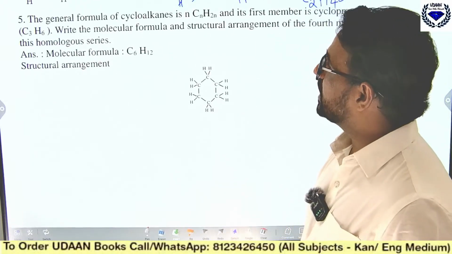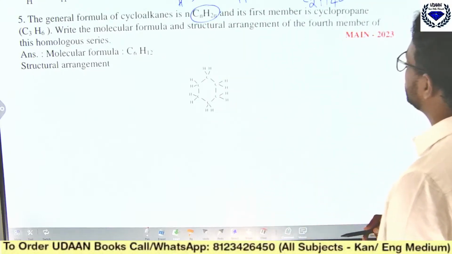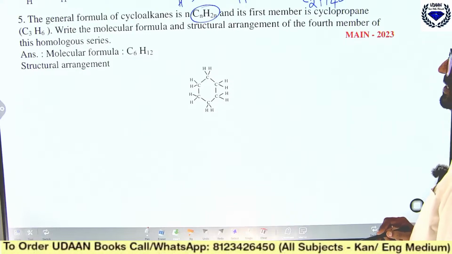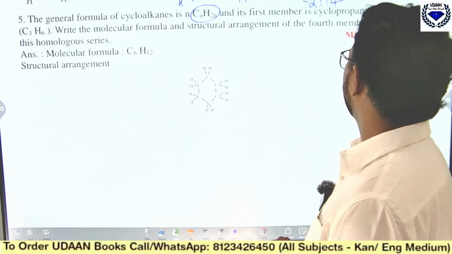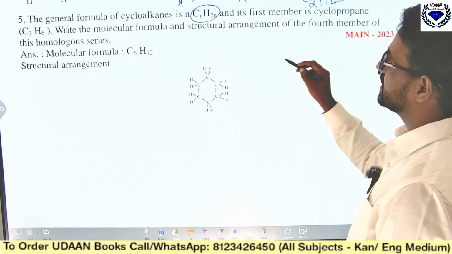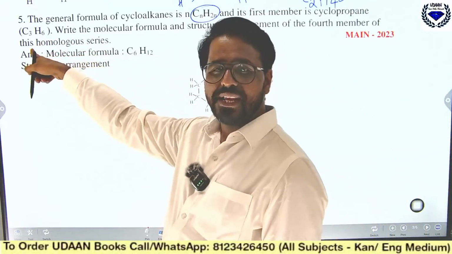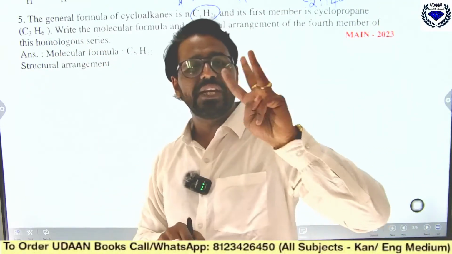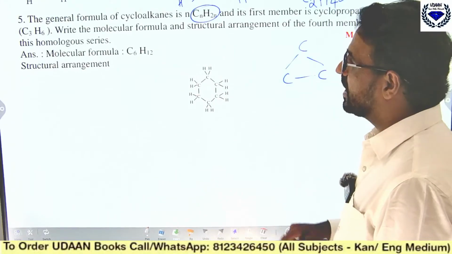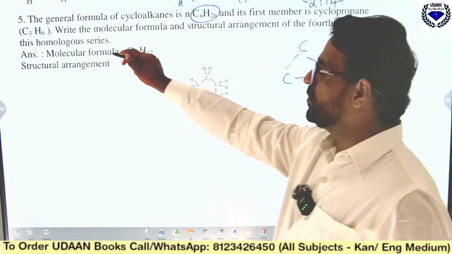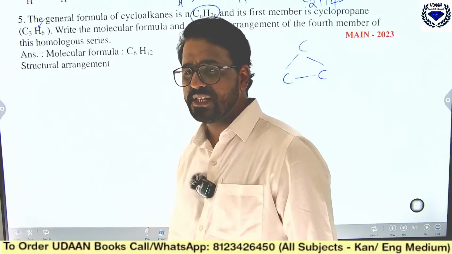Then, the general formula of cycloalkane is CnH2n, and its first member is cyclopropane, that is C3H6. Write the molecular formula and structural arrangement of the fourth member of this homologous series. In order to form a cycle we need at least 3 carbons, because with 2 or 1 you cannot form a cycle. So the first member of the cycloalkane is C3H6. This one is right.